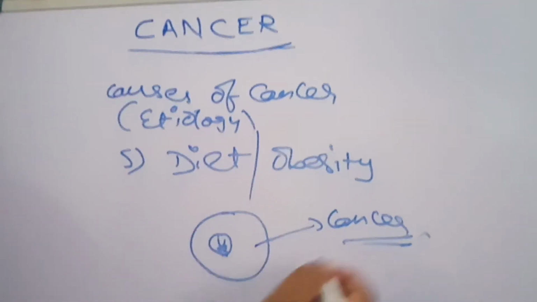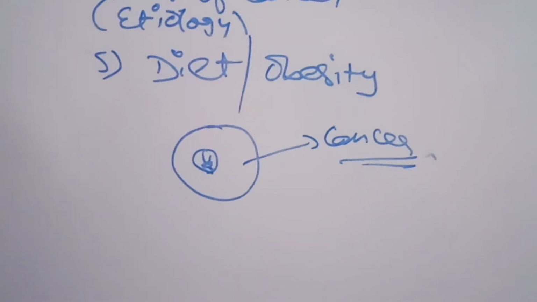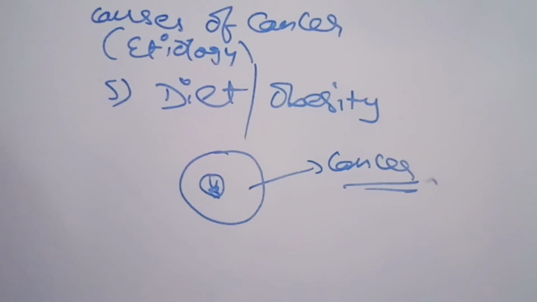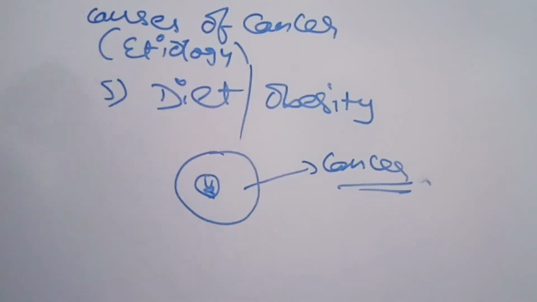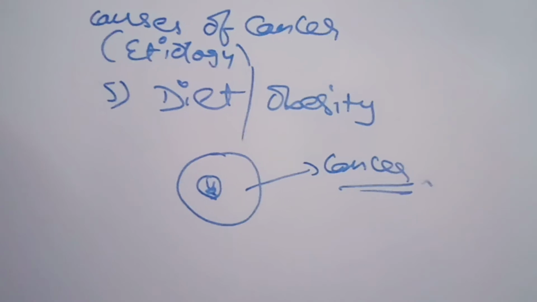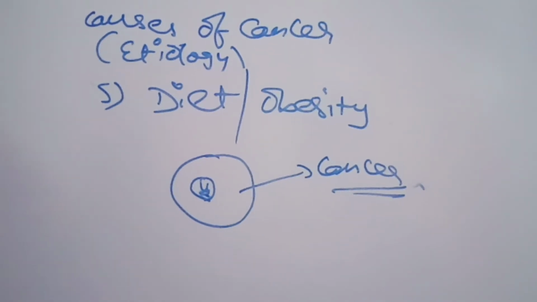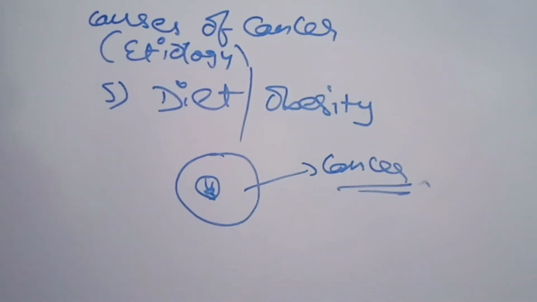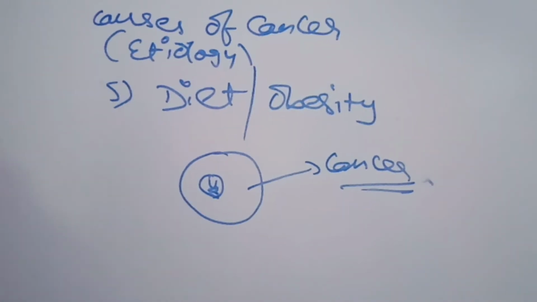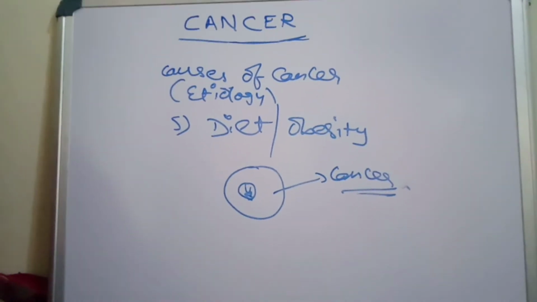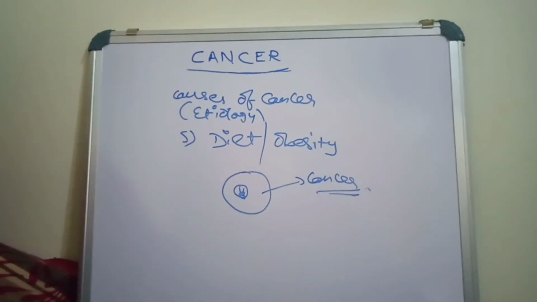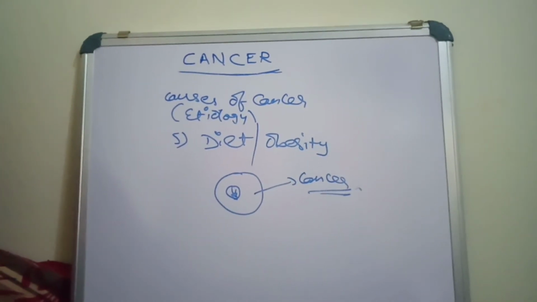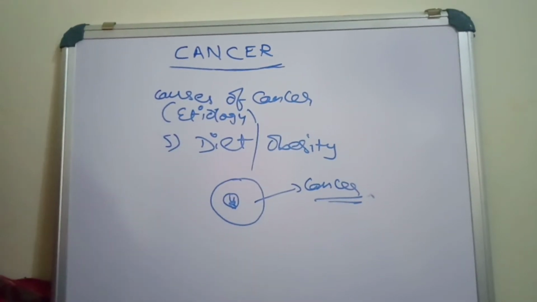Many foods contain certain types of flavors, certain things which may lead to cancer. Certain metal content in the food material may also lead to the development of cancer. So this is the fifth important factor where cancer develops. These are the major etiology factors which you can find in case of cancer.